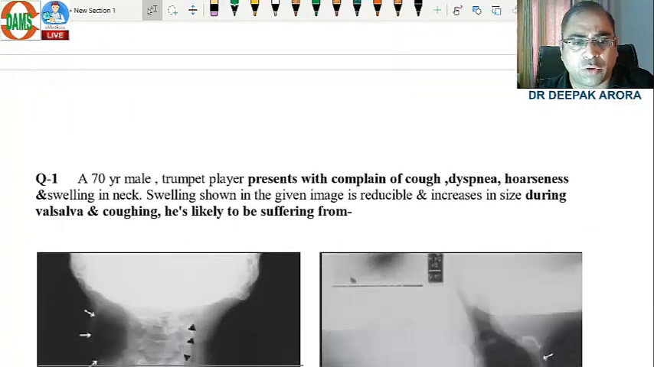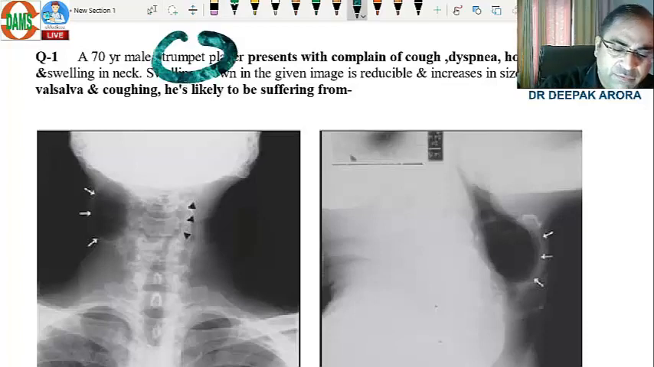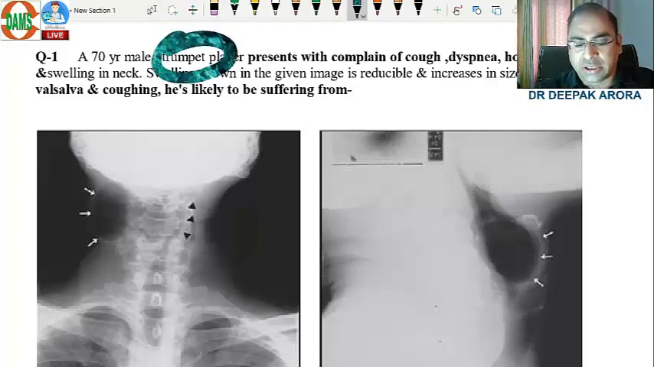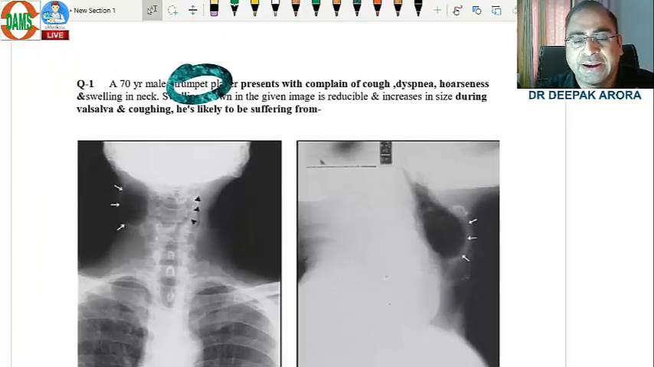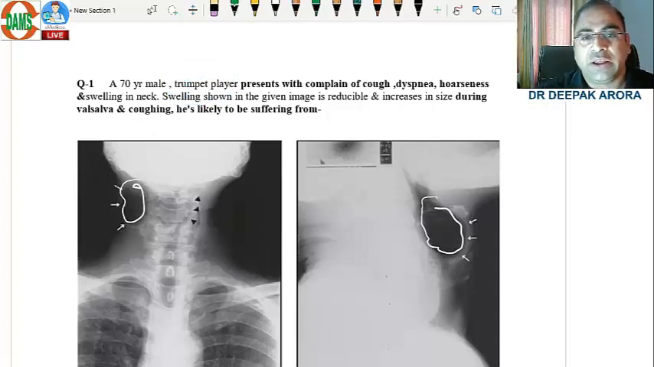The first MCQ was from the last grand test of DAMS: a 70-year-old male trumpet player with, what is the keyword? Listen to the MCQ nicely. What was the keyword? Trumpet player. That is one point. Second, the examiner showed you a slide in which there was a radiolucent, a black swelling in the area of the thyroid and hyoid. What is this? This keyword is going in favor of laryngocele.